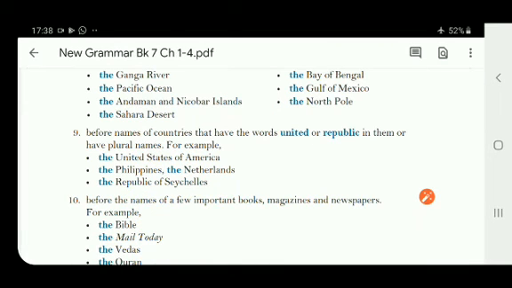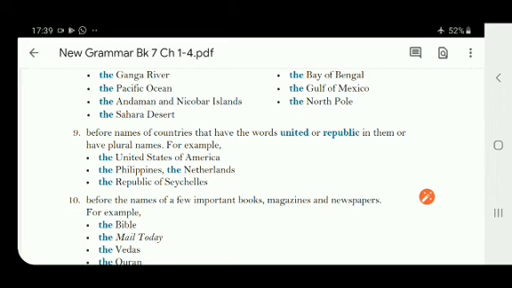Now we come to the next point. That is point number 9. Before names of countries that have the words United or Republic in them or have plural names. That can be seen better in the given examples. The United States of America. You can see the word United here, and States, which is a plural name. Then the Philippines, the Netherlands, the Republic of Seychelles. You can see all these names of the countries are plural names, and moreover they have got the word United and Republic in them.